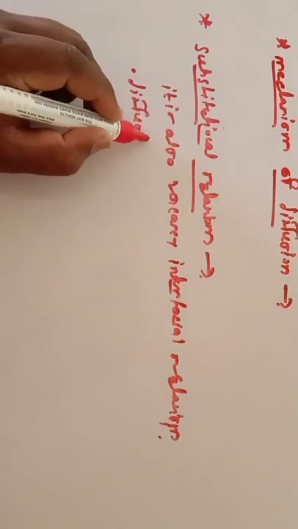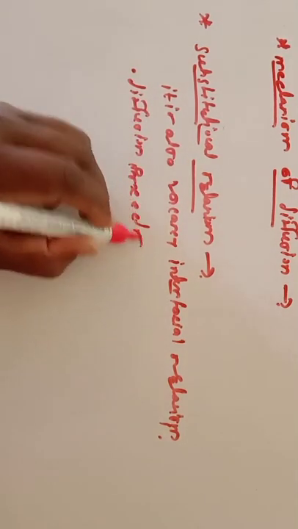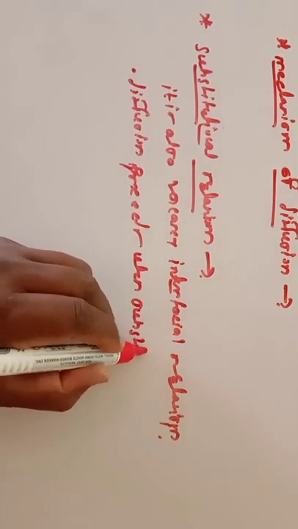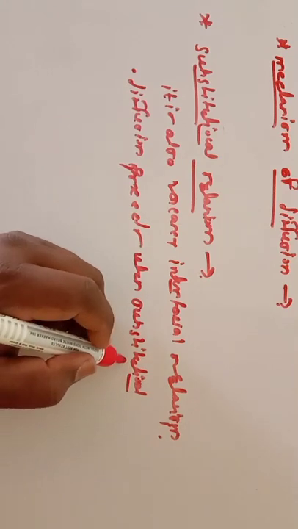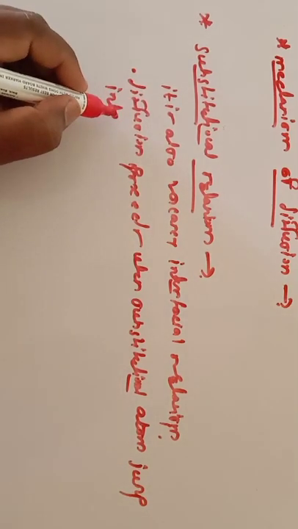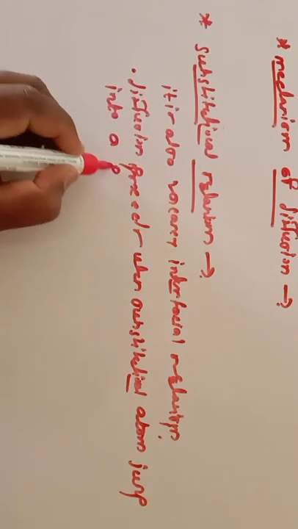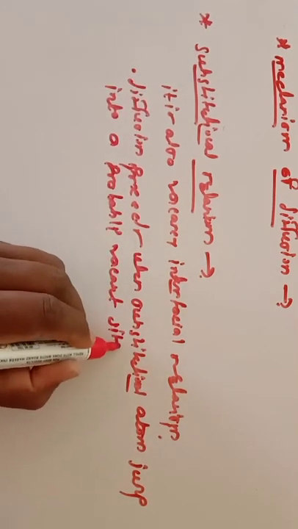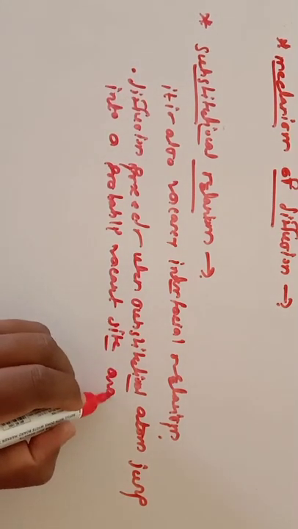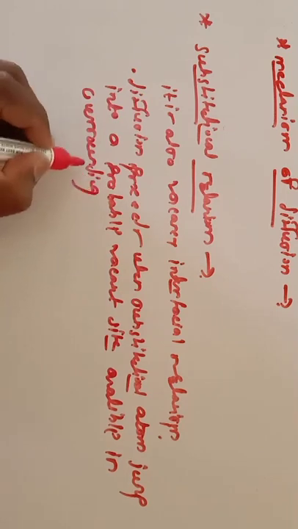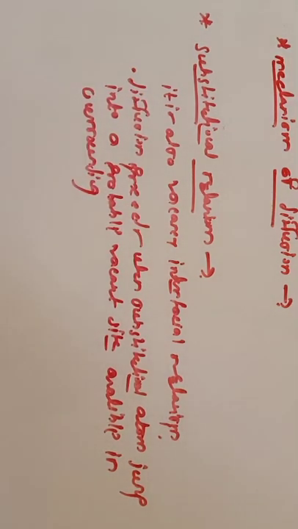Diffusion proceeds when substitutional atoms jump into a probable vacant site available in their surrounding.